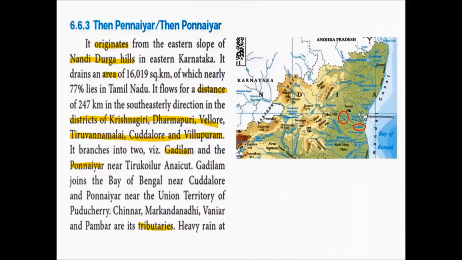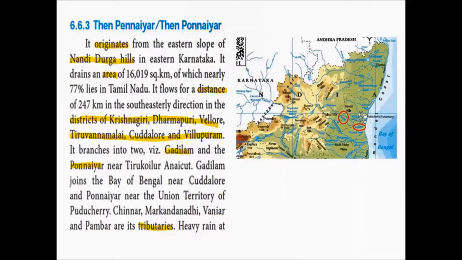The Tenpeniyar river flows for a distance of 247 km in the southeasterly direction in the districts of Krishnagiri, Dharmapuri, Vellore, Tiruvannamalai, Kadalur and Viluppuram. That is, this river travels about 247 km in the southeast direction, covering the districts of Krishnagiri, Dharmapuri, Vellore, Tiruvannamalai, Kadalur and Viluppuram.